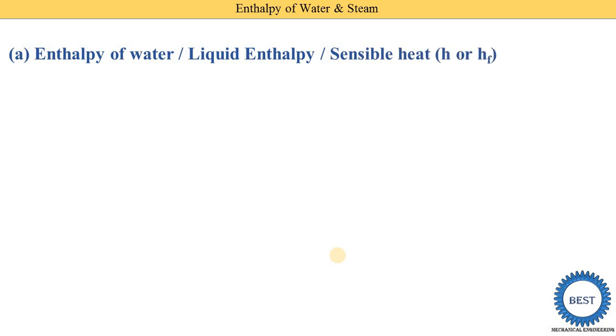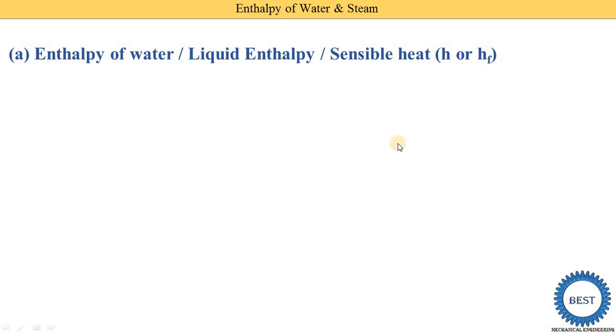Enthalpy of water is also called the liquid enthalpy, or it is also called the sensible heat. Why is it called the liquid enthalpy? Because water is liquid. And why is it called sensible heat? Because when we study the enthalpy of water, there is only a change in temperature of the water. There is no steam, only water. Only a rise in temperature, the phase of the water stays as it is. That's why we can also call it the sensible heat, and it is denoted as H or HF.